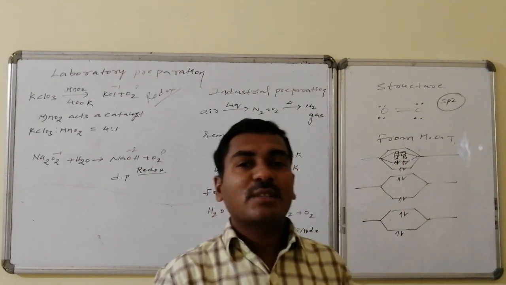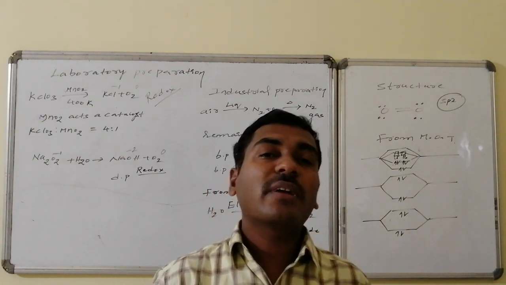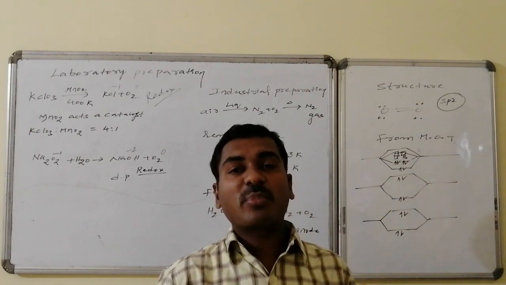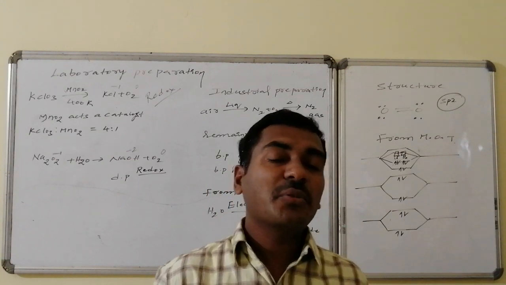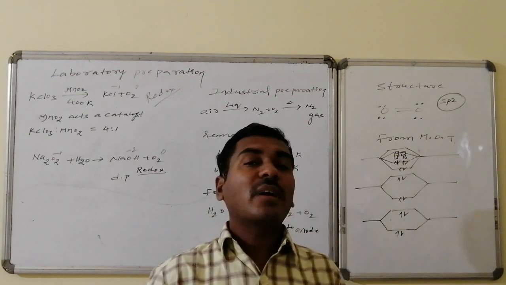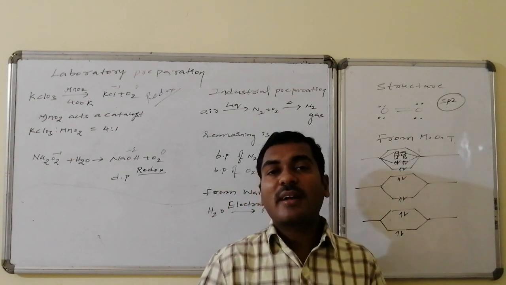Overall, the oxygen molecule has 2 unpaired electrons. Due to these unpaired electrons, oxygen shows paramagnetic property. It is paramagnetic in nature, not diamagnetic, though it has an even number of electrons. The reason for its paramagnetic nature is explained by molecular orbital theory.